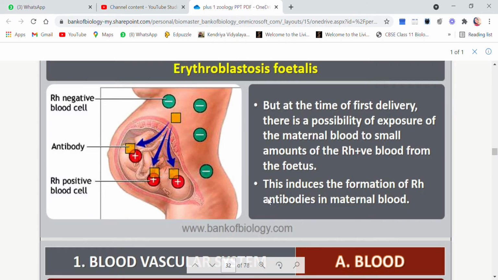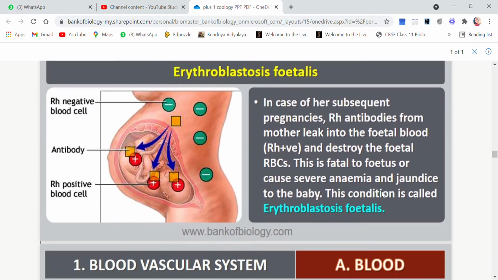It will make some antibodies, and those antibodies which are made are now in the maternal blood. Now what will happen? The first delivery is done, the baby is fine, mother is also fine, but now the mother's blood is having something new inside it. And what is that?